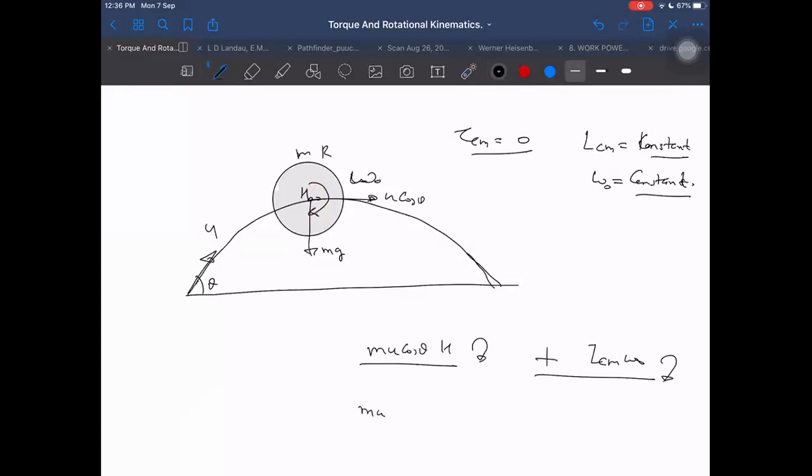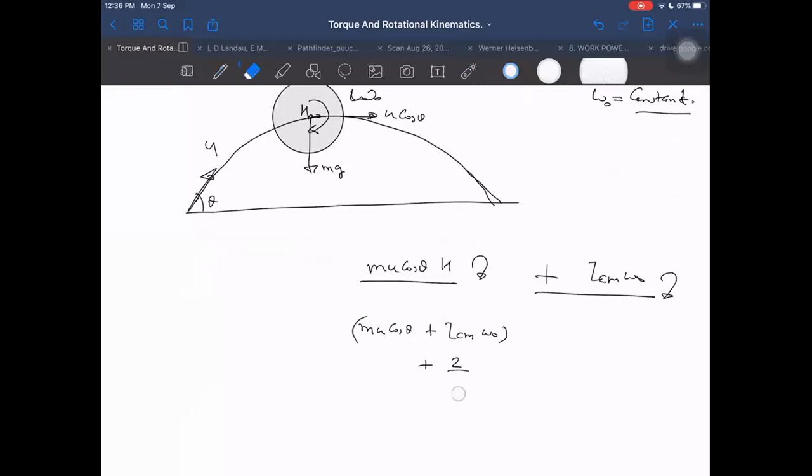Then it will become m u cos theta into h plus I_CM into omega naught, which I can write as m u cos theta into h plus m r square by 2 into omega naught. That is our angular momentum, right?